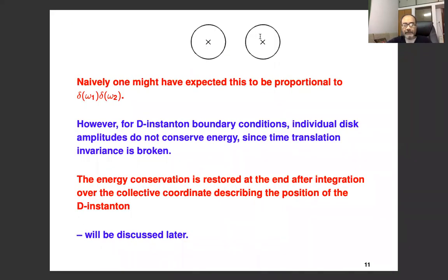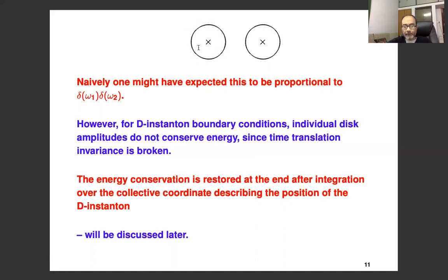Okay. So here you have a disconnected contribution, as we just said. Now, naively, we don't include disconnected worldsheets in the string computation, because a disconnected diagram like this will have one factor of delta omega 1 from here and another factor of delta omega 2 from here. The reason that doesn't happen here is because of the Dirichlet boundary condition on the D-instanton. The energy conservation, in fact, is not part of this disk amplitude.